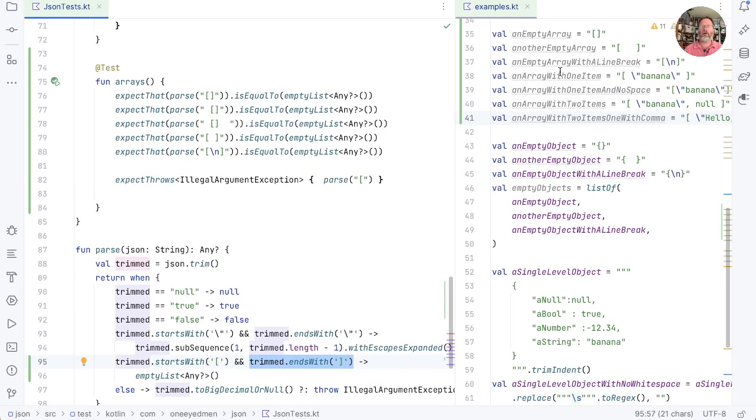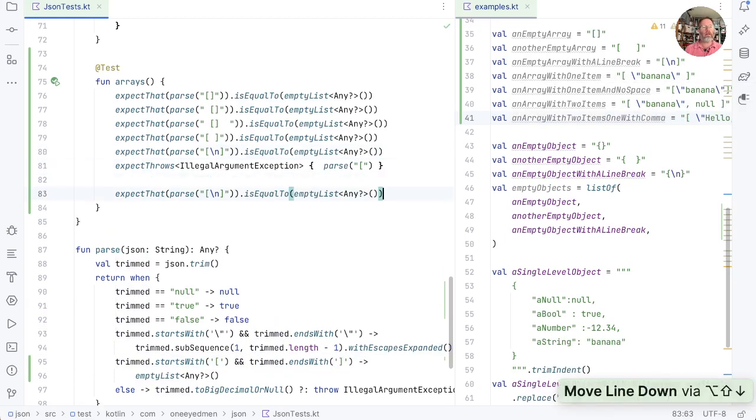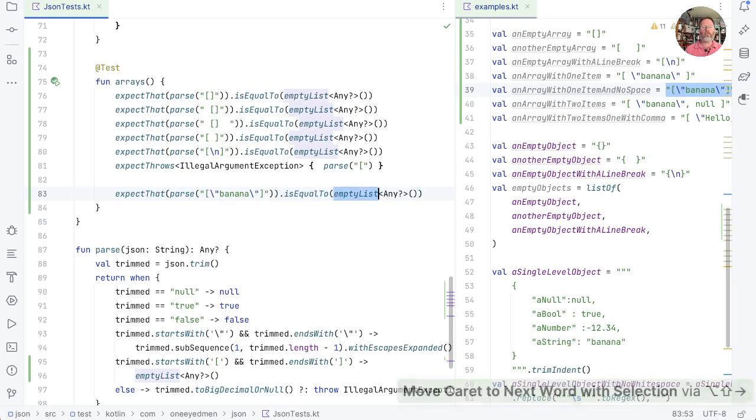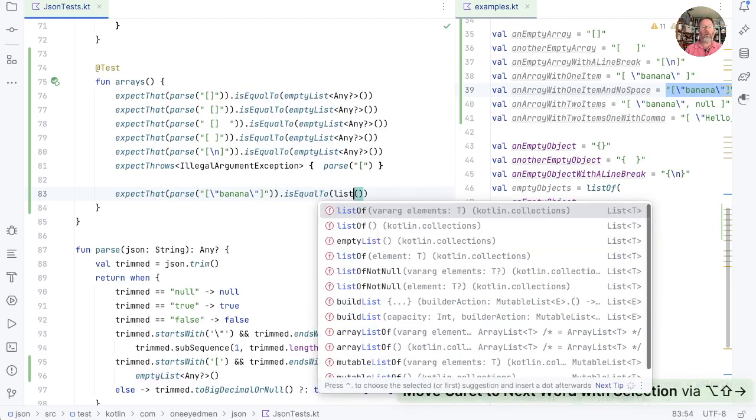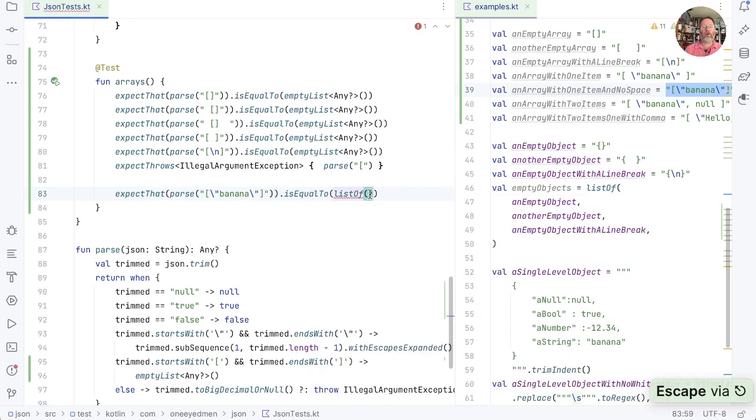Okay then, what about our array with banana in it? Let's take this and we'll say if we have, well, we put it here, didn't we? So let's take that one. That should be not an empty list, but a list of, now the banana will pass to a ordinary string, so we expect to get banana.